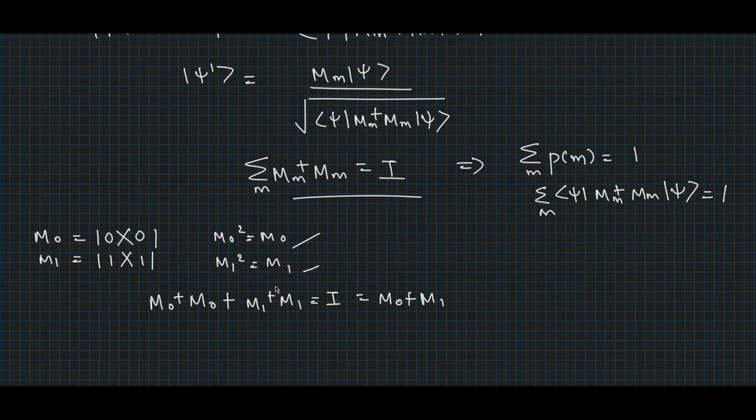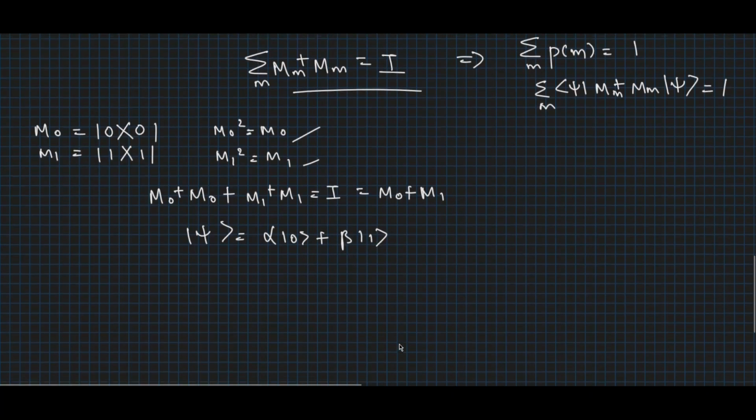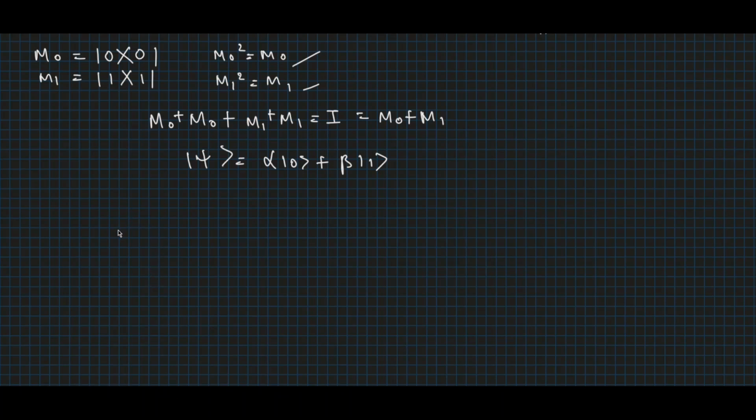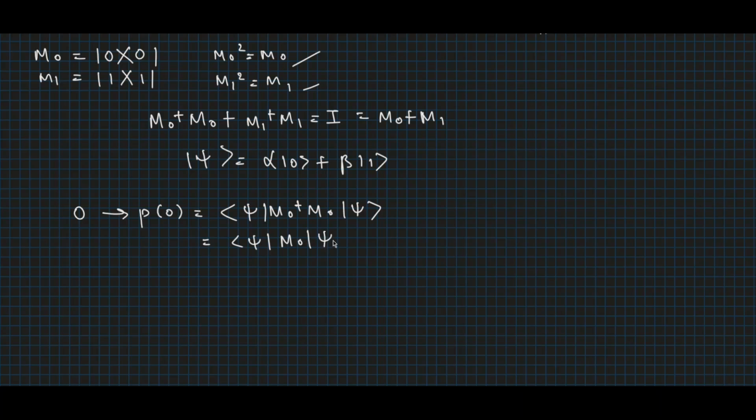So for a single qubit state psi, which is given by alpha|0⟩ plus beta|1⟩, where the 0 and 1 are the orthonormal basis set, the probability of getting 0 as the outcome is given by p(0) equal to ⟨ψ|M0† M0|ψ⟩, which will be equal to ⟨ψ|M0|ψ⟩. Expanding psi, we get ⟨0|alpha plus ⟨1|beta, and M0 is the outer product of the 0 state, into alpha|0⟩ plus beta|1⟩.